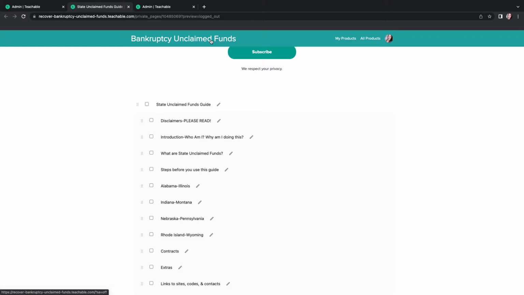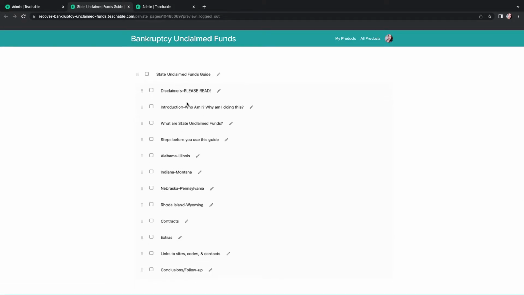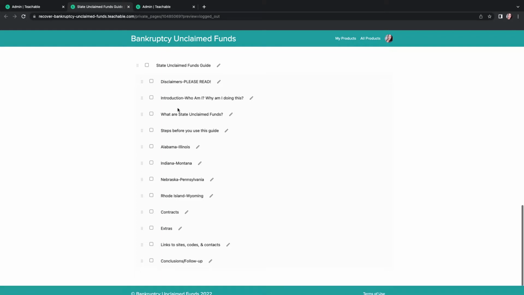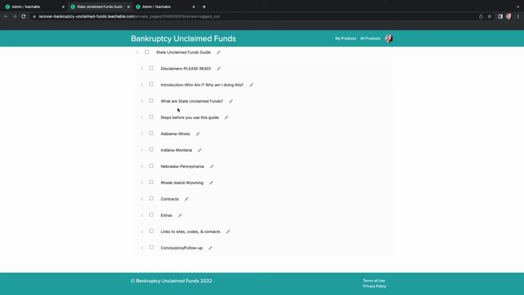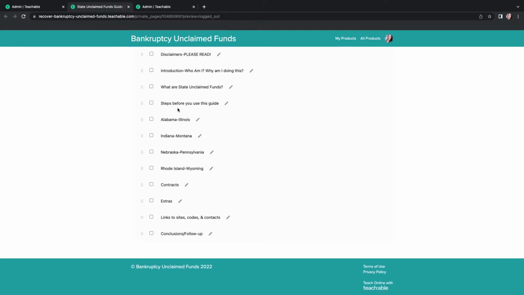So here is what I have outlined in it. I have a disclaimer that you should read first. Then there's an introduction: who I am, why I'm doing this. I go over what state unclaimed funds are, and some steps that you should take before you use this guide. Again, do you have an attorney that's going to set up your LLC? Do you have office equipment set up? Have you spoken to a tax preparer so that they know that you're setting up an LLC and how you're supposed to report that income moving forward? All of those things are necessary.